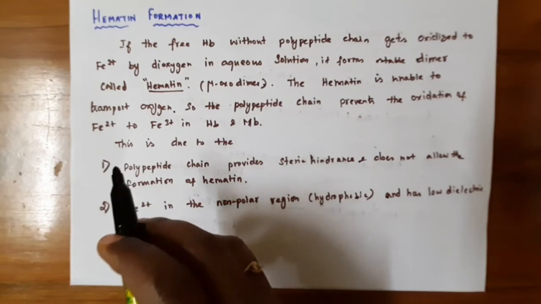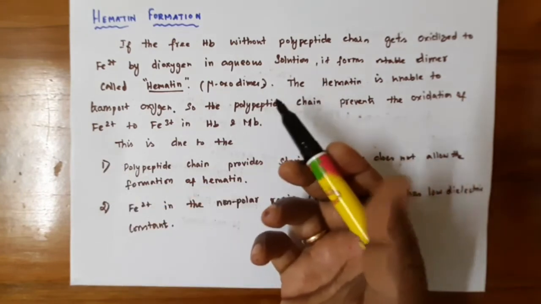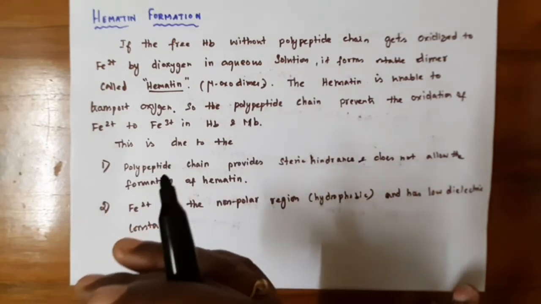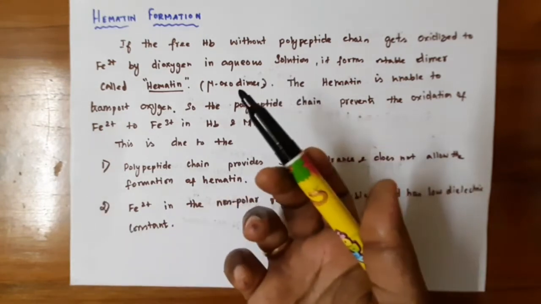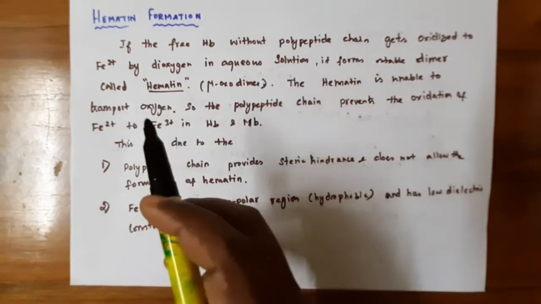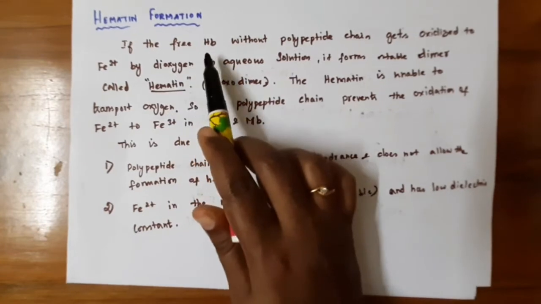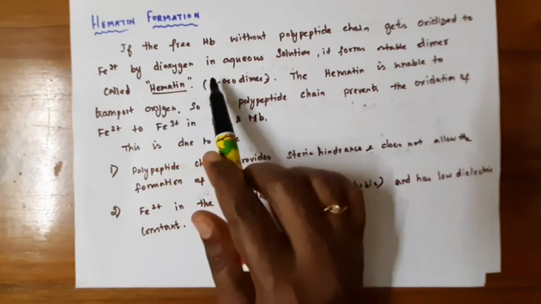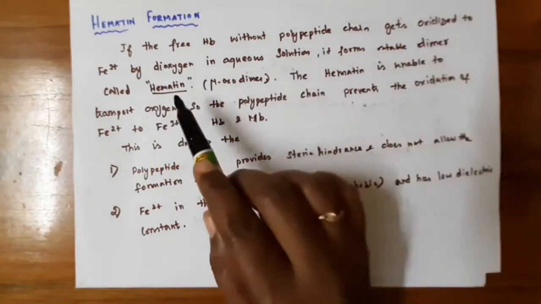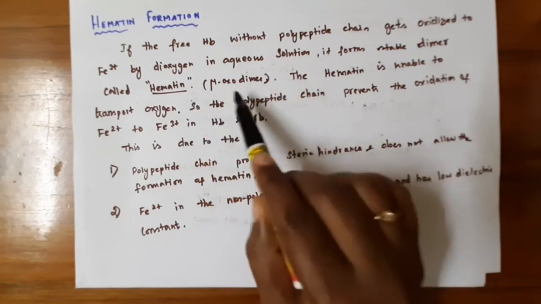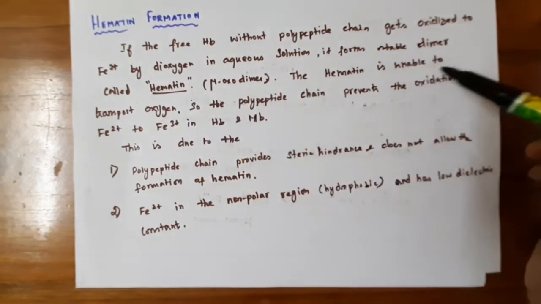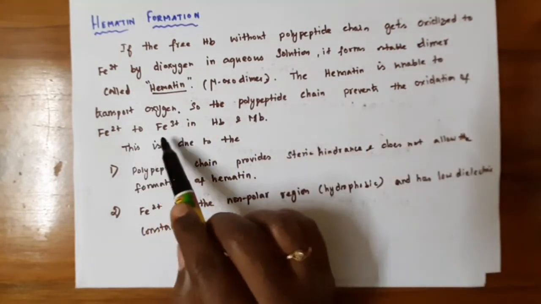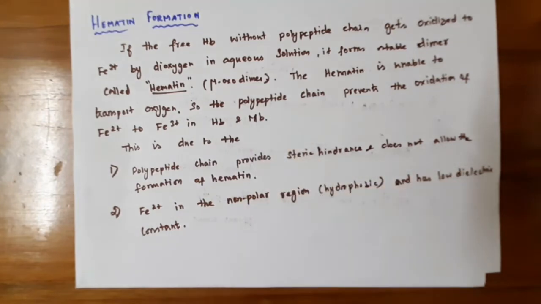Hemoglobin without a polypeptide chain does not have any salt bridges between the 4 heme subunits. If the free heme without polypeptide chains gets oxidized to Fe3+ by dioxygen in aqueous solution, it forms a stable dimer called hematin, otherwise known as mu-oxodimer. Hematin is unable to transport oxygen. So the polypeptide chain prevents the oxidation of Fe2+ to Fe3+ in hemoglobin and myoglobin.